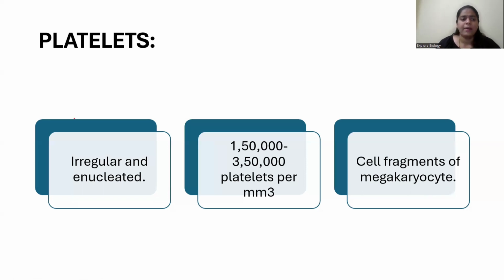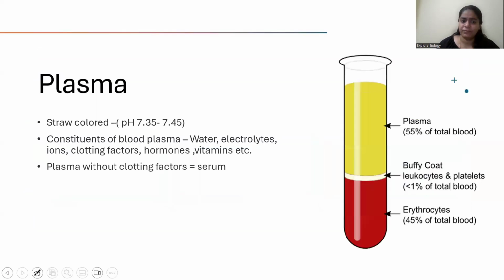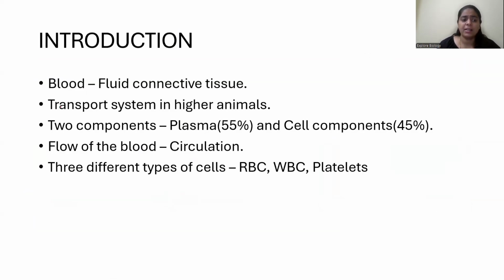Okay. I hope you have understood this part, right? So we have studied a few things like blood and its components. So I'll just give you a flow chart. Blood. In blood, we have two components, like I said, plasma, and we have what? We have cells. Again, in cells, we have different types, right?